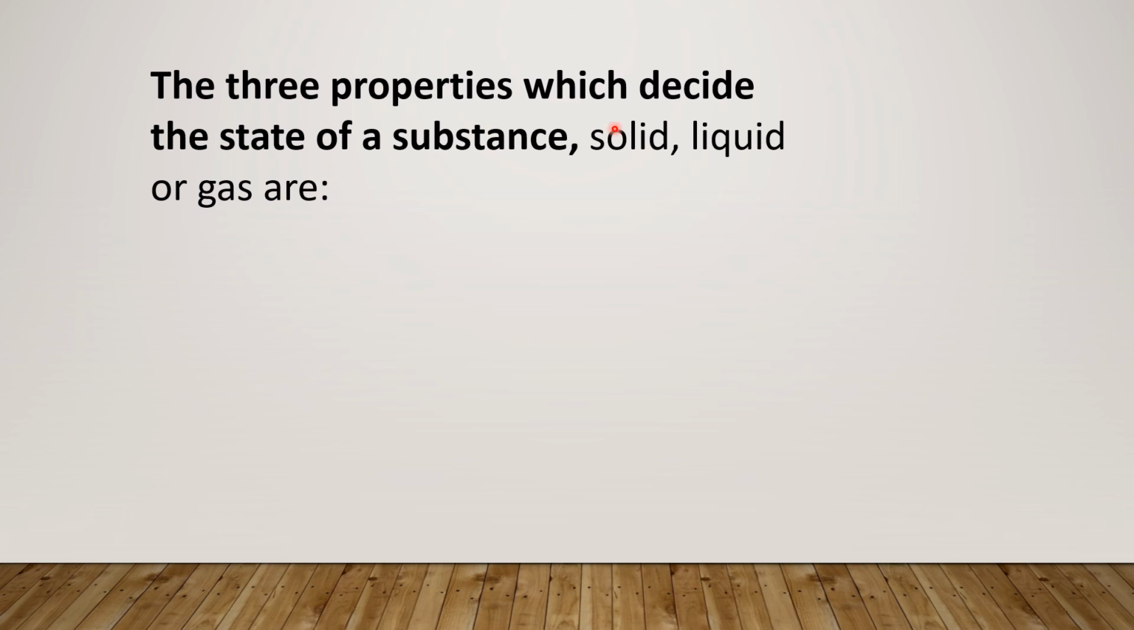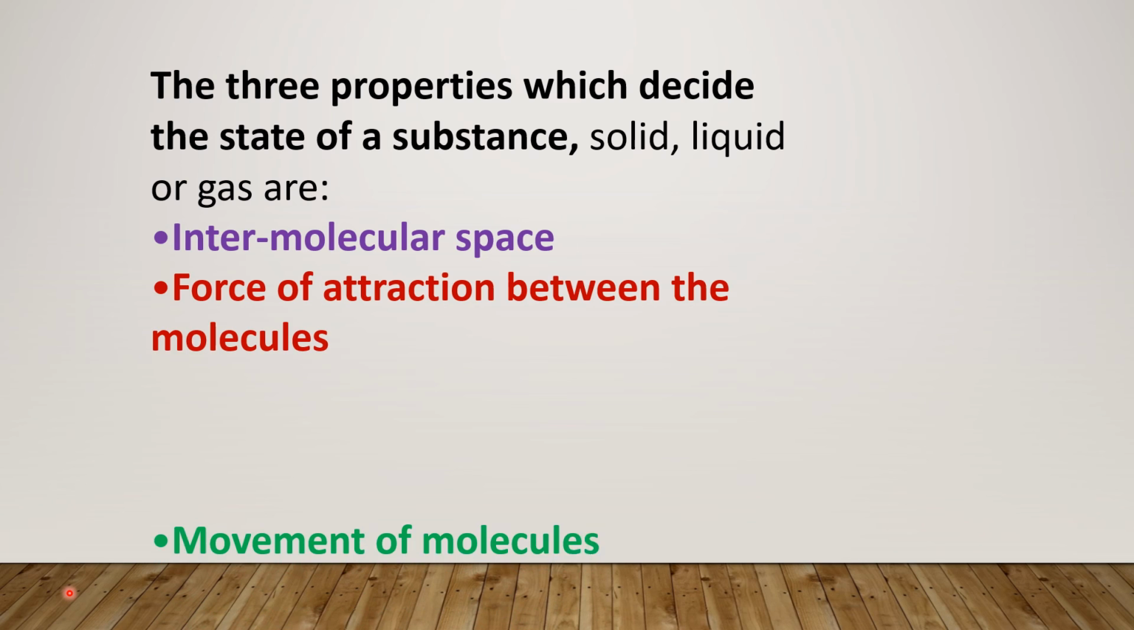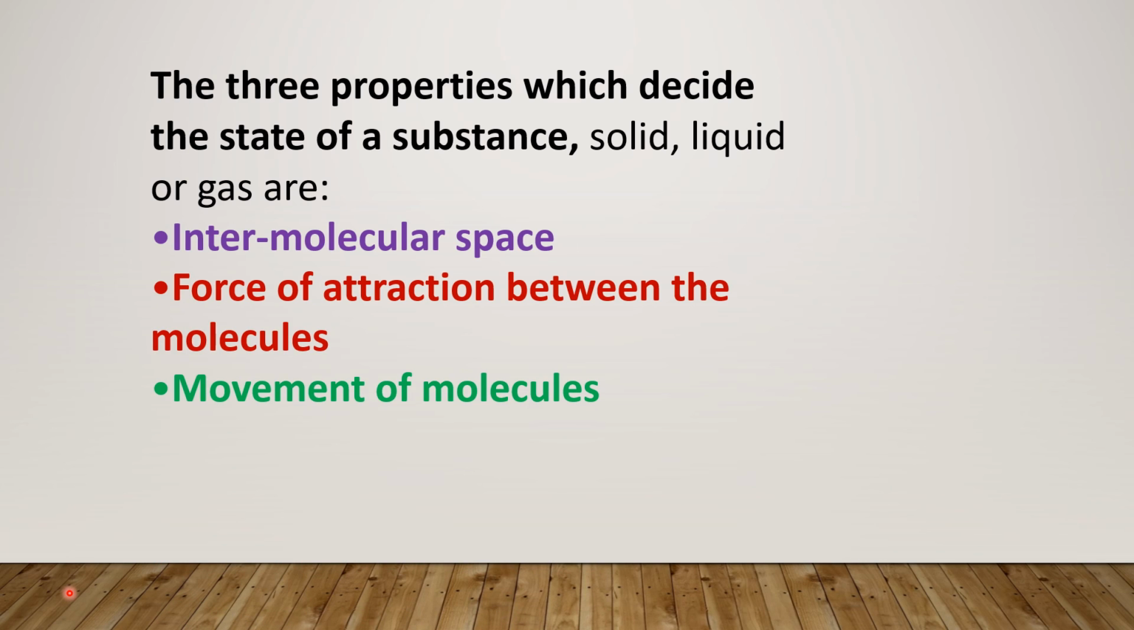Now, how can you tell whether a substance is solid, liquid or gas? It is based on some properties, that is the intermolecular space, force of attraction between the molecules and movement of molecules. So this is what is coming up in the next class. We will be discussing the properties which decide whether a substance is solid, liquid or gas. I hope you have understood till here. Now I'll give you the questions and answers and you can just take them down in your notebook.